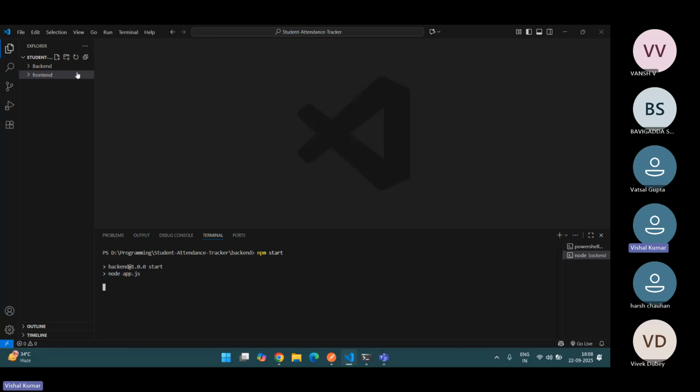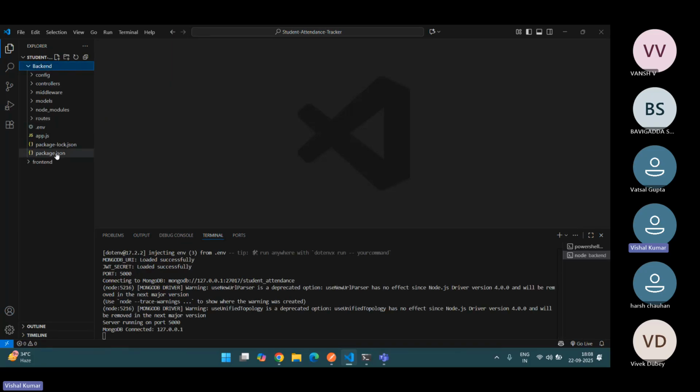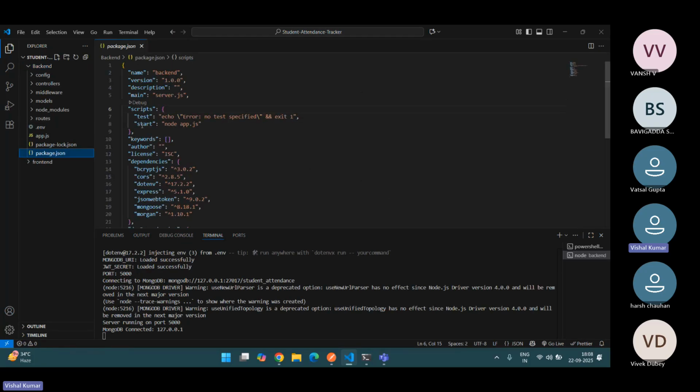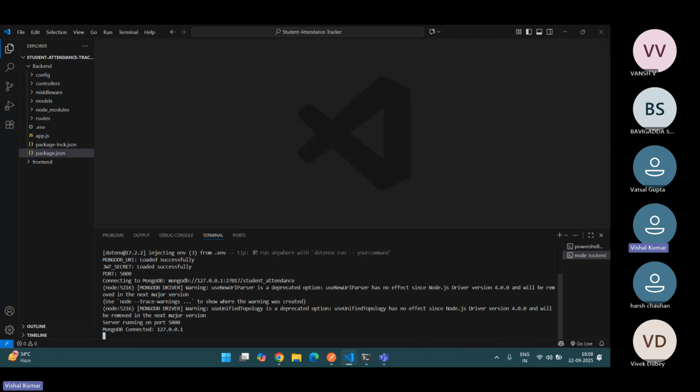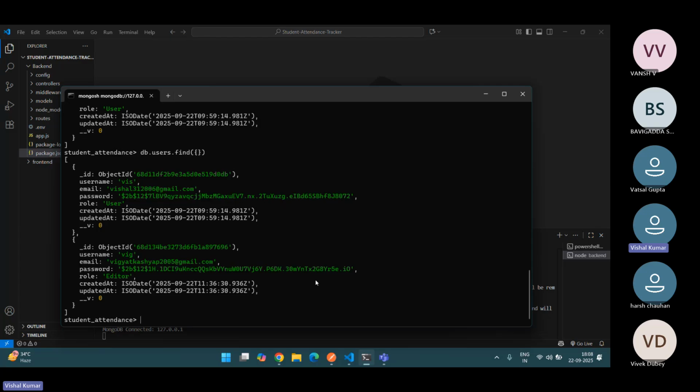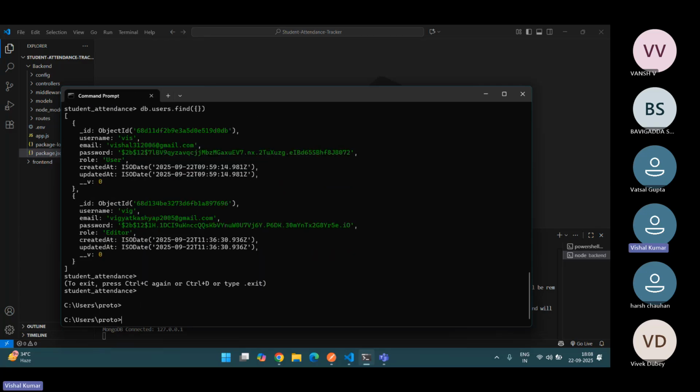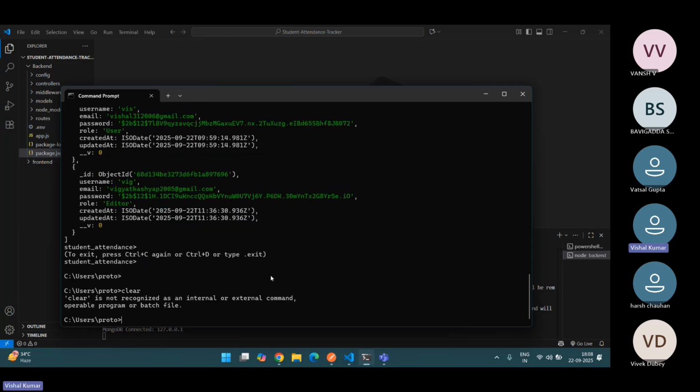Here I've used npm start because of package.json. I've applied this start as node app.js. I don't know why node is not working, but I've just started it and here my backend server has been started. I can show you the run command here. First of all, I want to clear this.